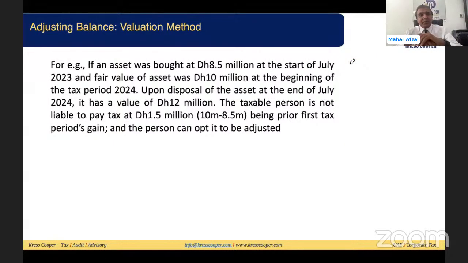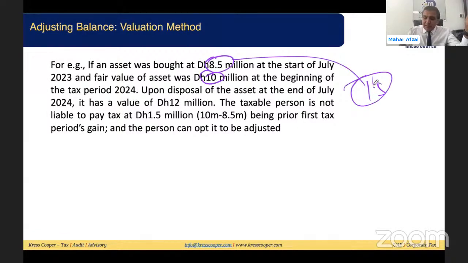Just look into this example. If an asset was bought at 8.5 million at the start of July 2023, the fair value of the asset was 10 million at the beginning of the tax period. So when the tax period started, the fair value of the asset was how much? 10 million. The asset was bought at 8.5 million. So how much is the gain? Gain is 1.5 million.